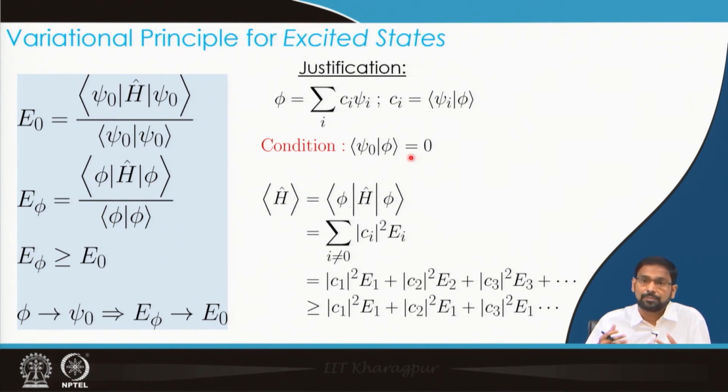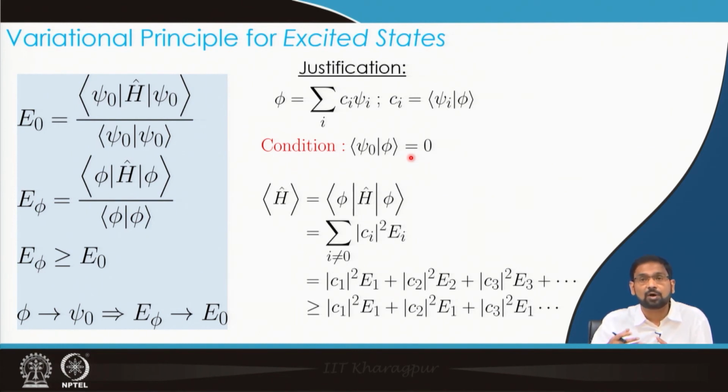If I am interested in getting the first excited state's energy using variational principle, then my trial wave function, which has to be orthogonal to the ground state wave function, I can simply take any odd function as the trial function, and that will become orthogonal to psi 0. When I integrate it from minus infinity to plus infinity, that will give me an odd integrand, so the integral will become 0.